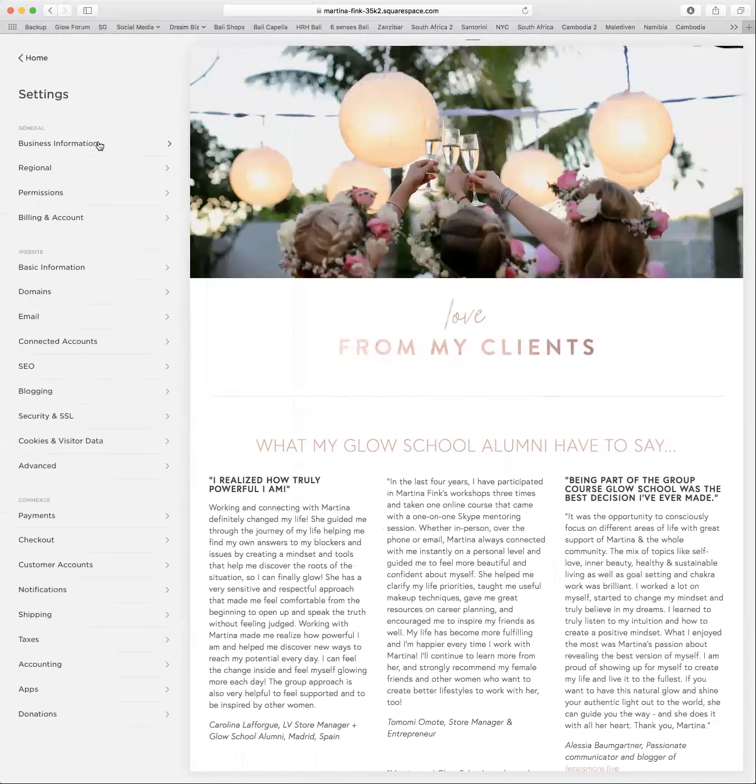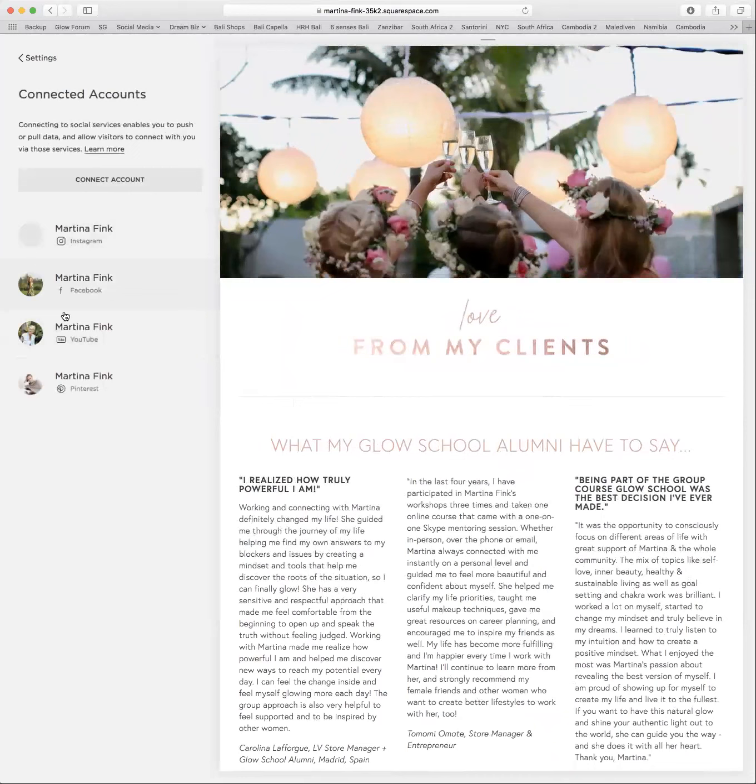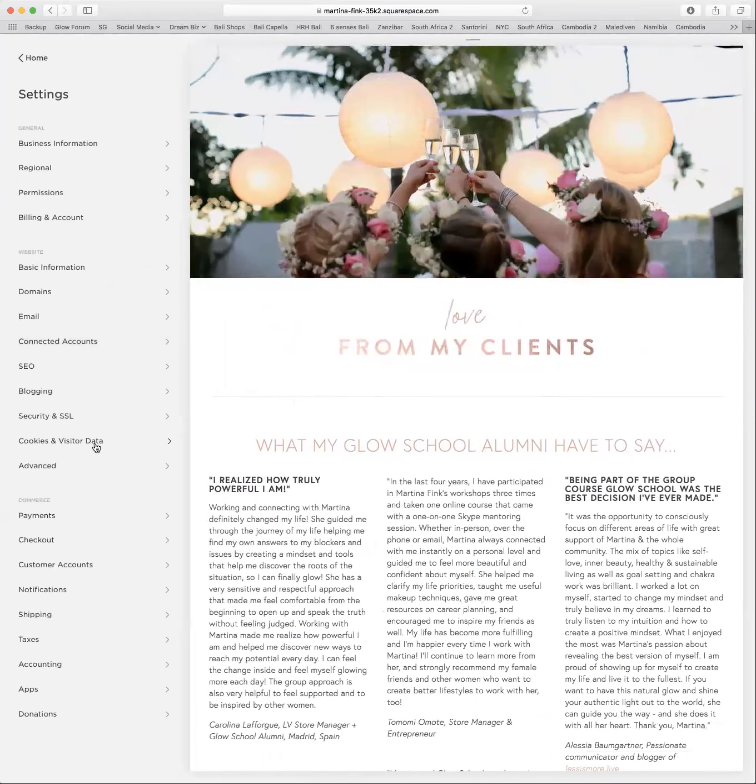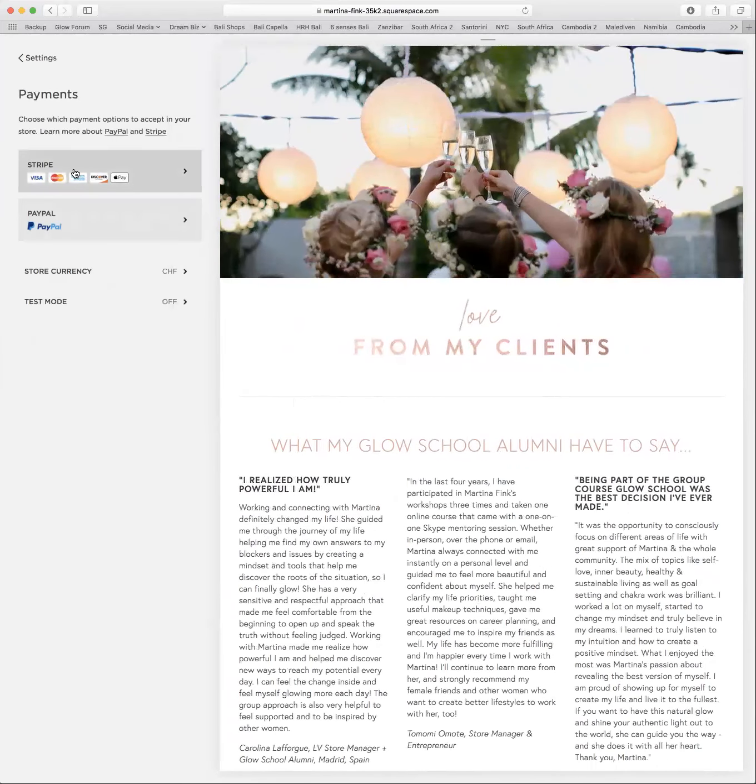And the settings, your business information, your billing and account, if you ever want to change your subscription to the website, if you need to change your credit card, basic information, your domain, your connected accounts. So that's all your social media accounts that are connected with your website. Payments for commerce. If you want to sell tickets like I do, for example, for my class, you need to connect that with a payment option, for example, PayPal or Stripe if you have Stripe.